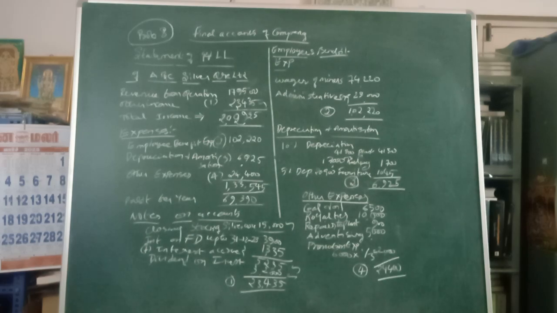Total amount of income is 2,02,925, and expenses 1,33,545. The difference between these two is 69,390. That is the profit for the year.